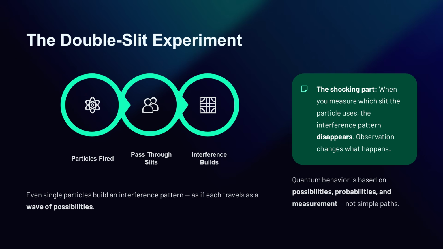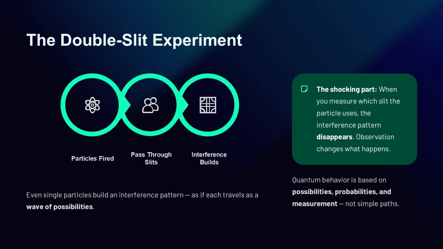The shock becomes even greater when particles are sent one at a time. You might think each particle should simply choose one path. Yet over time, the same interference pattern still builds up. It is as if each particle behaves like a wave of possibilities while moving and then appears as a localized event when detected.